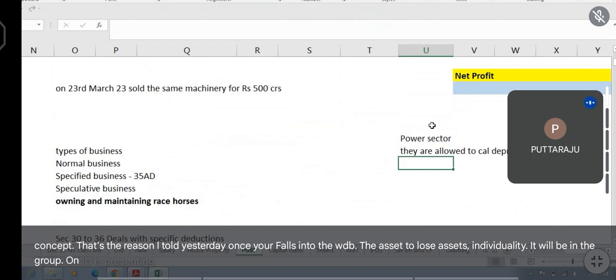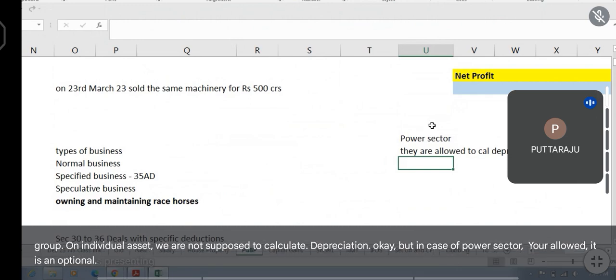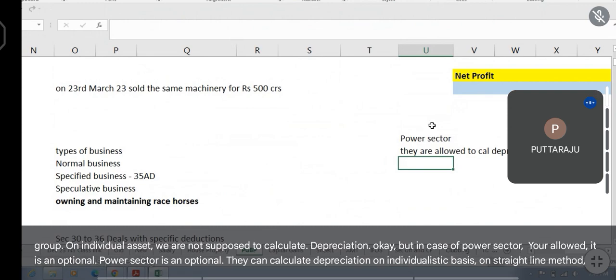On an individual asset, we are not supposed to calculate depreciation. But in case of power sector, you are allowed. It is optional. They can calculate depreciation on individual asset basis on the straight line method.